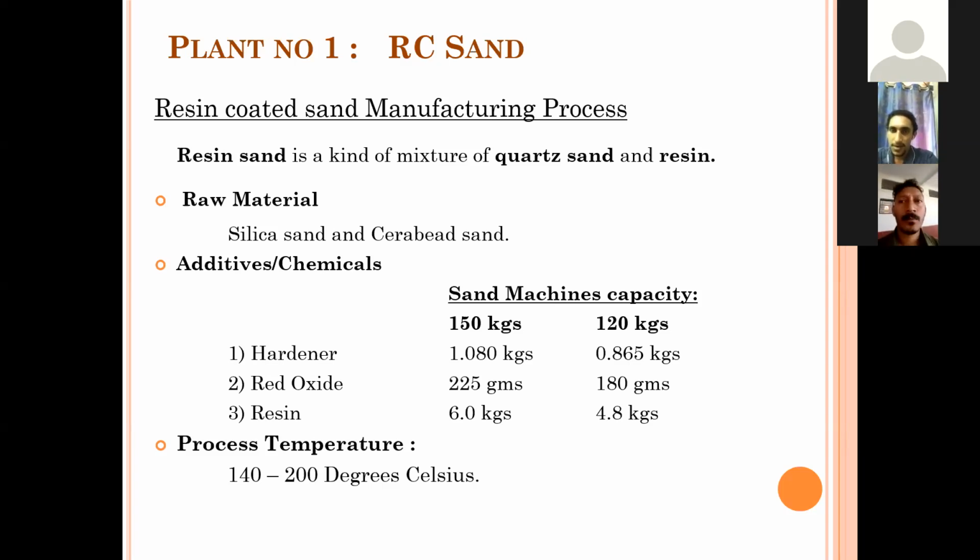in Abhishek Alloy, there are 3 plants. First plant is RC sand making. Sir, RC sand is resin coated sand. It is a mixture of quartz sand and resin. The raw materials of this sand are silica sand and ceramic sand. Some additives are added in this RC coated sand, that are hardener, red oxide, and resin. And these contents depend on the capacity of the machine, which is 150 kg and 120 kg. And the process temperature for making RC sand is 140 degrees to 200 degrees Celsius. Okay.